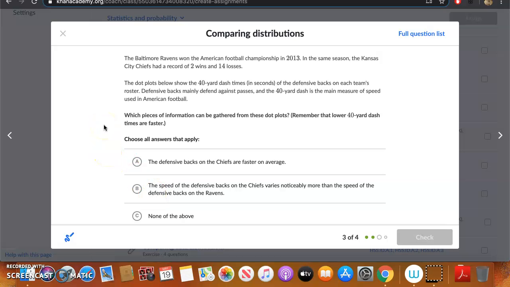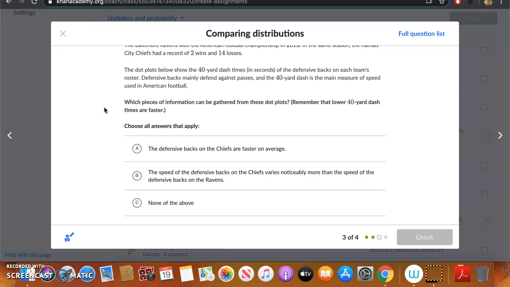The Baltimore Ravens won the American Football Championship in 2013. In the same season, the Kansas City Chiefs had a record of 2 wins and 14 losses. The data plots below show the 40-yard dash times in seconds of the defensive backs on each team's roster. Defensive backs mainly defend against passes, and the 40-yard dash is the main measure of speed used in American football.